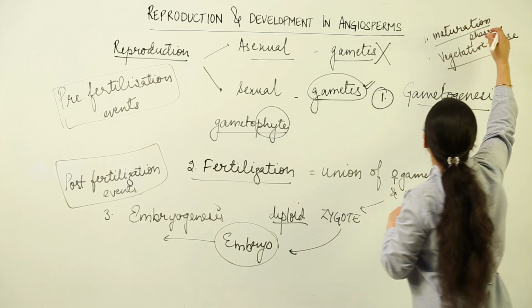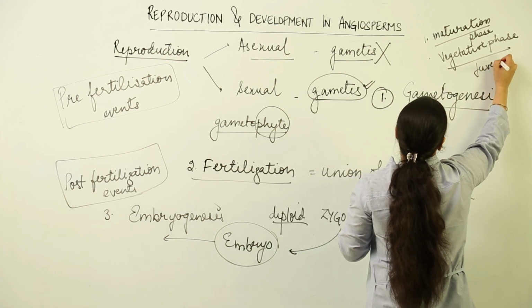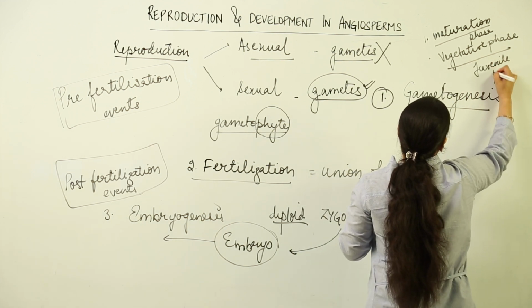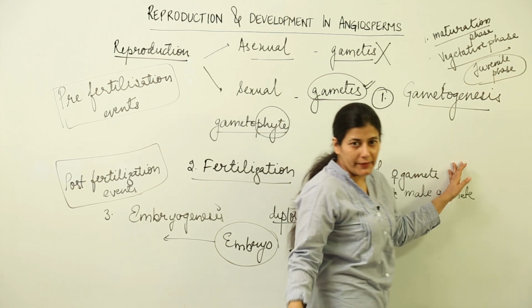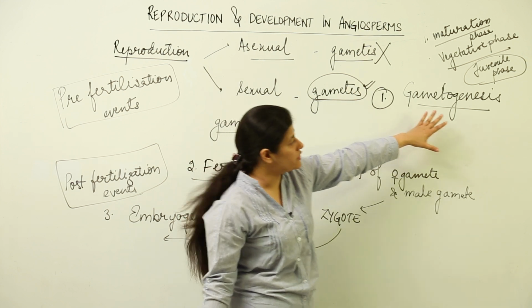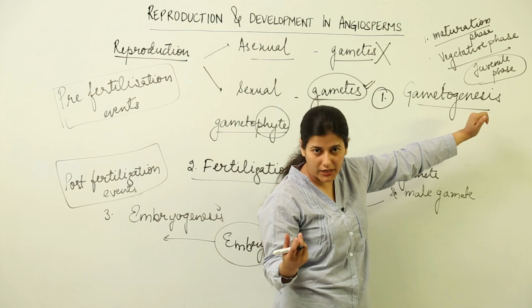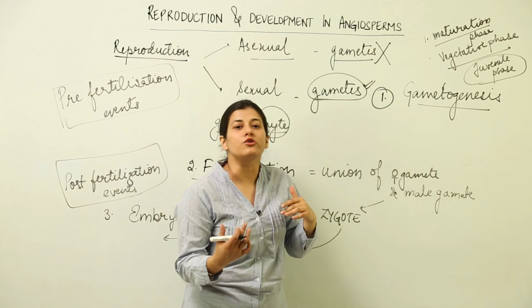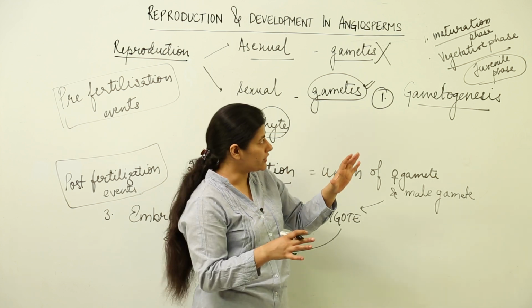The other term for this is the juvenile phase. In the case of organisms, we say the organism is undergoing a juvenile phase. This juvenile phase will come to a halt when gametogenesis begins, and in the case of primates, we call it the onset of puberty. That means now the organism is ready for reproduction.